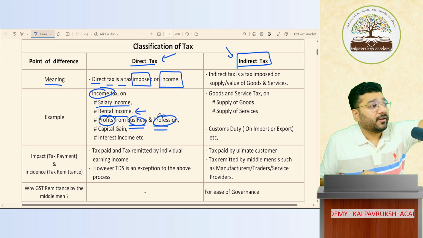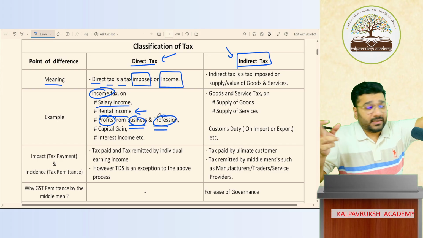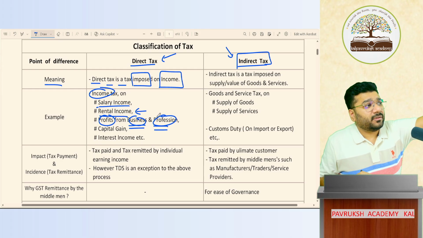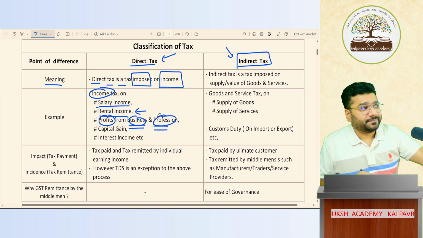Saurabh, don't switch that off. Light off mat kar, disturb video. Let it be open. Let it be.